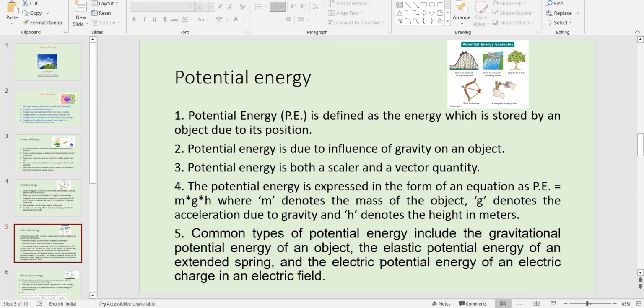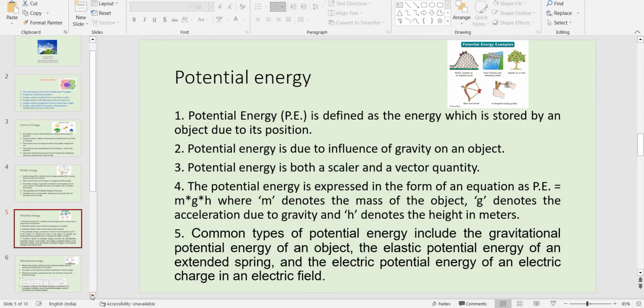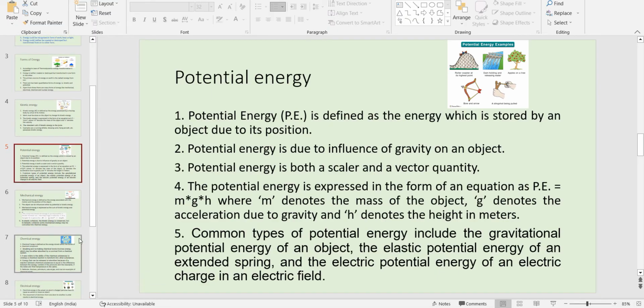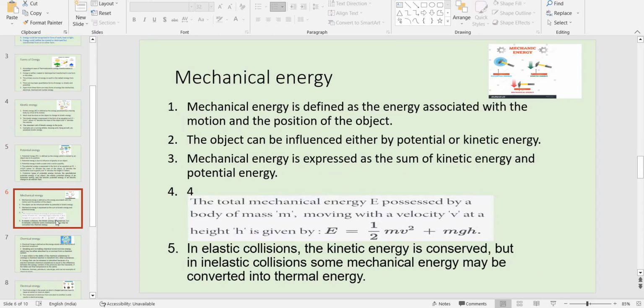Electrical charge in a field also has a potential energy or potential difference, which is called voltage, right? These are different forms of potential energy. In the diagram you can see different types: an arrow in a bow, a catapult, a dam. All these are nothing but potential energy.